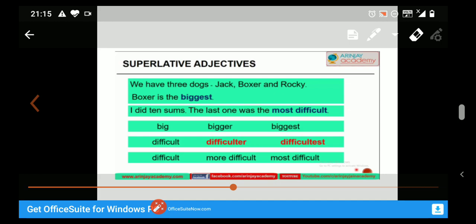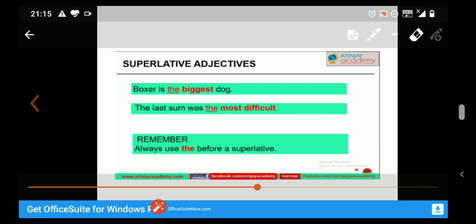So let us discuss more about this. Superlative adjectives. Boxer is the biggest dog. The last sum was the most difficult. So I have told you, all you have to remember is to always use the before a superlative.